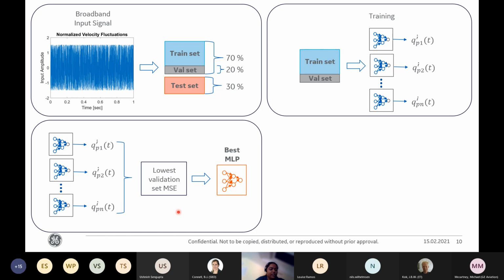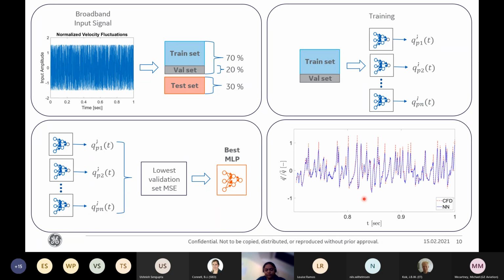The model with the lowest validation set error is taken as the best MLP model, and this is the model we use for further processing. In this figure, I show the comparison of actual and predicted heat release rate by the best performing MLP model on the test set data. As we can see, it matches closely with the CFD reference.